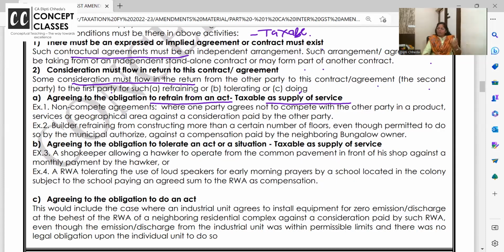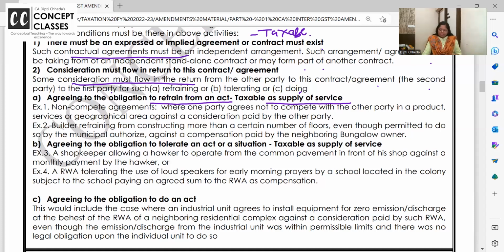I'm saying to the school, okay, 10 o'clock to 3 o'clock, I won't play any loud music on my TV and all. And okay, you reimburse me for this. A few examples I've taken from this institute's material also, because usually the same examples are asked in exams.